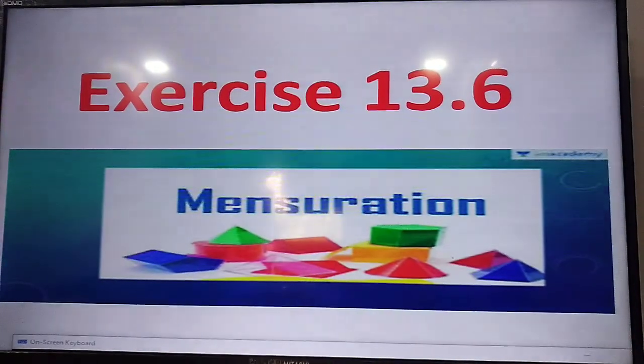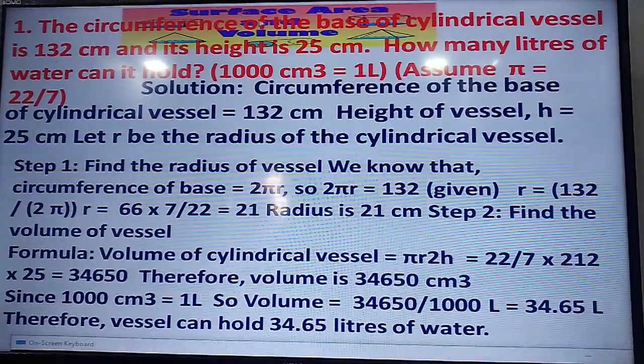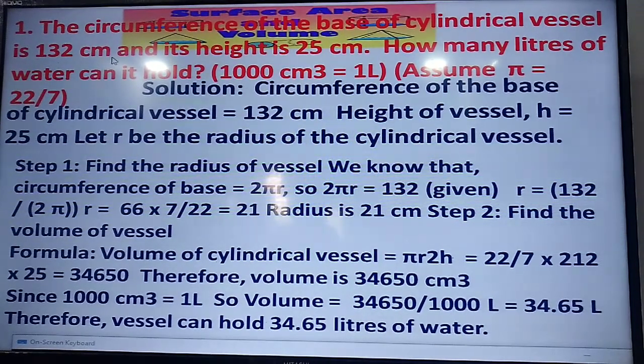Let us start exercise 13.6, problem number first. What is given? The circumference of the base of a cylindrical vessel is 132 centimeter. Circumference is 2 pi r, means 2 pi r is 132 centimeter. Another thing given is height, 25 centimeter. How many liters of water can it hold?